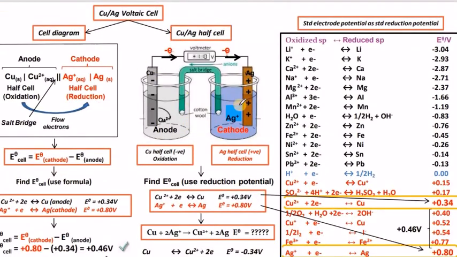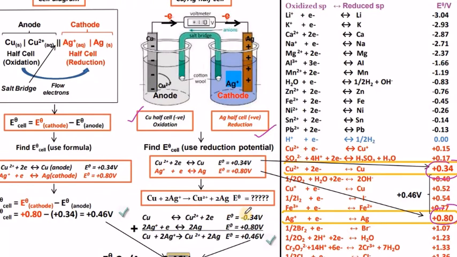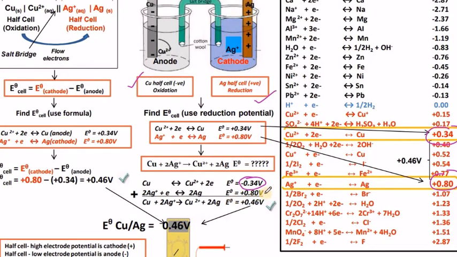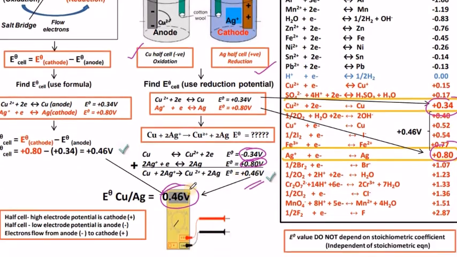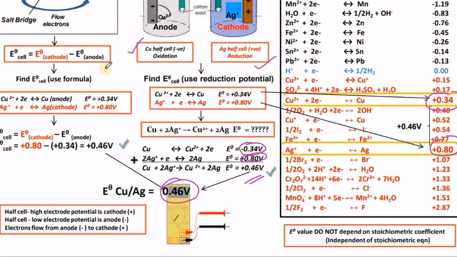Moving on to copper silver cases. If you take copper and silver, copper is slightly smaller than silver. Copper is plus 0.34, silver is plus 0.80. So in this, copper exhibits the oxidation half reaction and silver exhibits the reduction half reaction. So copper's oxidation potential value is minus 0.34, which will be added to silver's 0.80 value, and finally the copper silver half cell voltaic cell EMF value we calculated is 0.46, as per the formula E cell is equal to E cathode minus E anode, or you can write E RHS minus E LHS also.